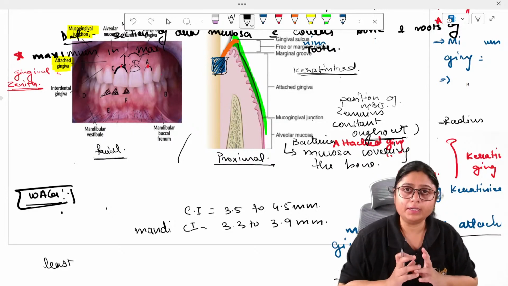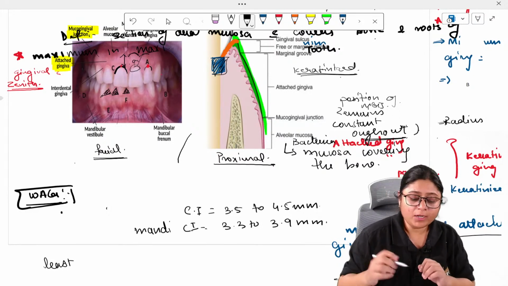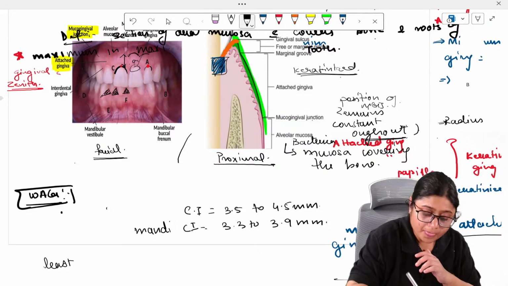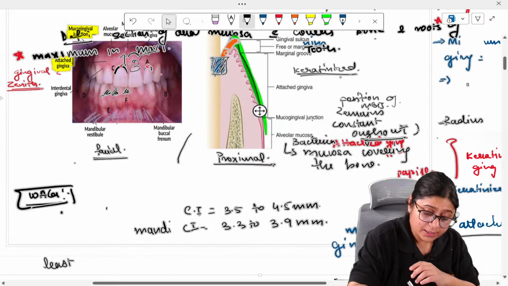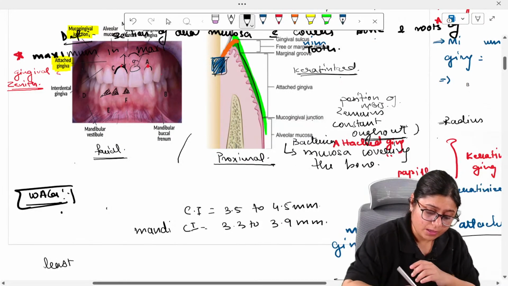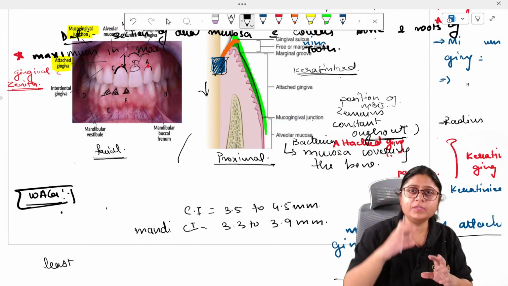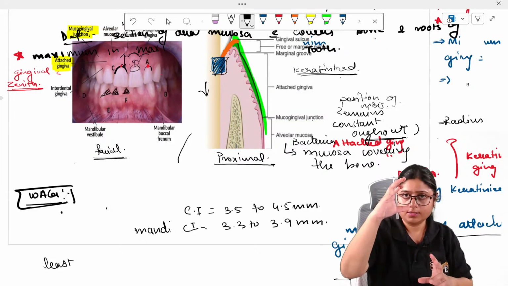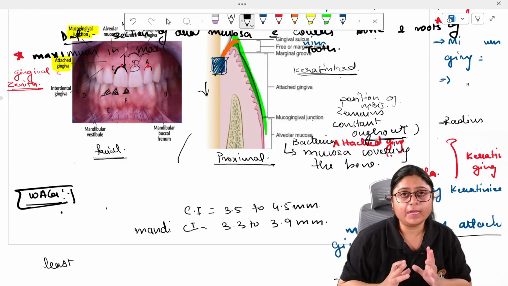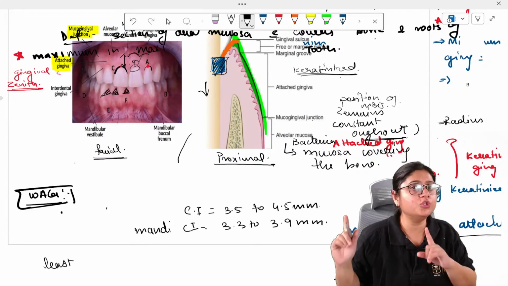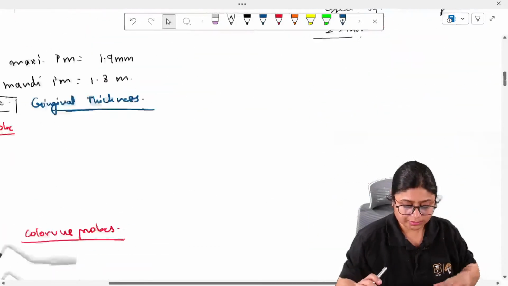Now, in periodontal pocket, we will be studying this in detail in later classes, okay? But what happens in periodontal pocket formation? Because of plaque accumulation, there is apical migration of this junctional epithelium, and therefore the whole of the structure of the sulcus moves apically, and that results in the formation of a pocket. How that pocket forms, we will study in the chapter periodontal pocket, okay? So don't ask me in the doubts how the pocket forms.